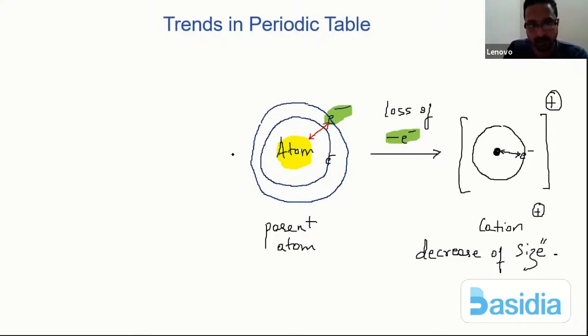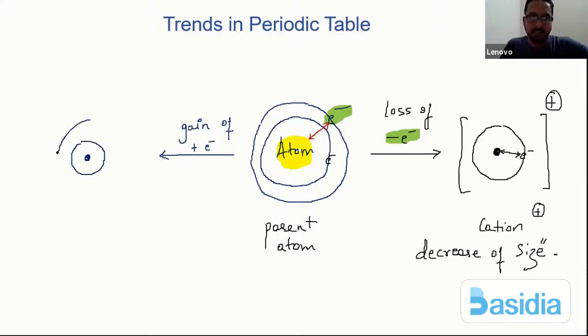Now let us go for the gain of electron here. We'll try to understand what will happen if there is a gain of electron. So I will write here plus electron, gain of electron. So what should happen? Let me say now this is my nucleus and here is my first shell, and let me say there is another shell over here.